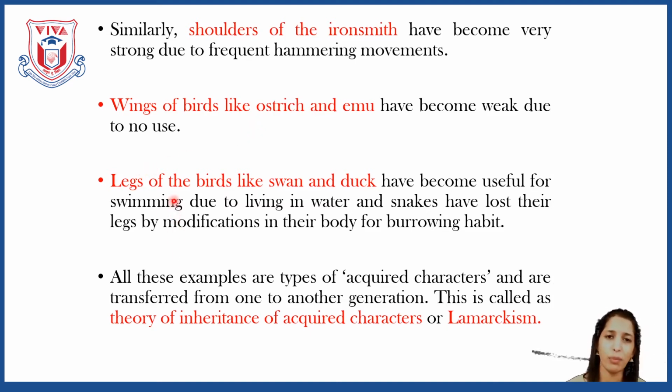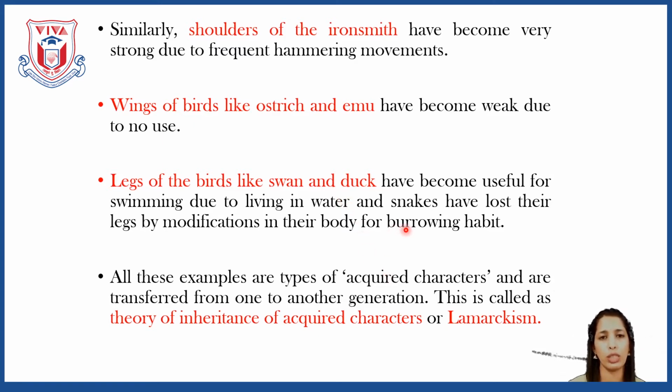The next example is the legs of birds like a swan or a duck. Now you find the duck or the swan swimming in the water. Their legs are webbed. They don't use their legs for walking or running on land. They mostly stay on the water and swim.